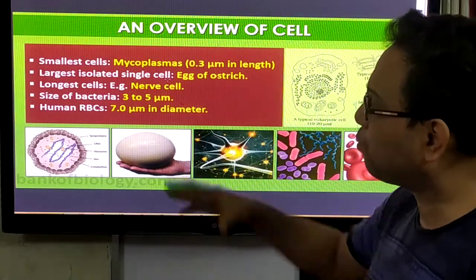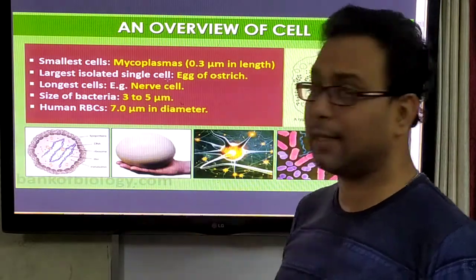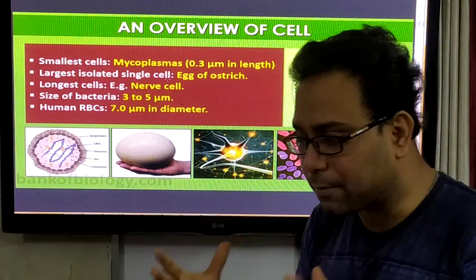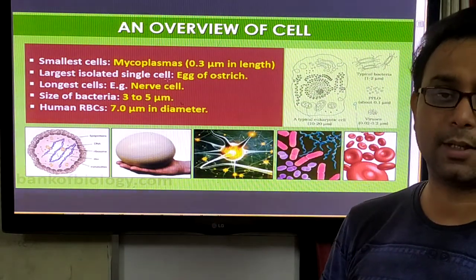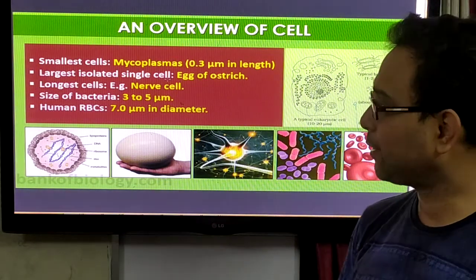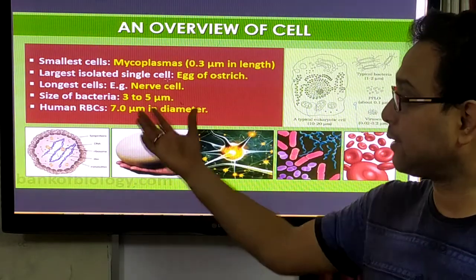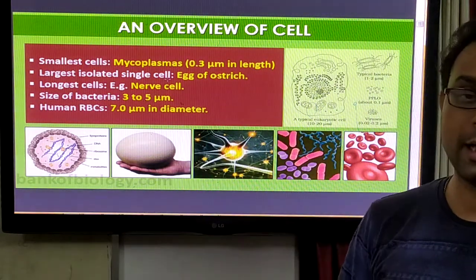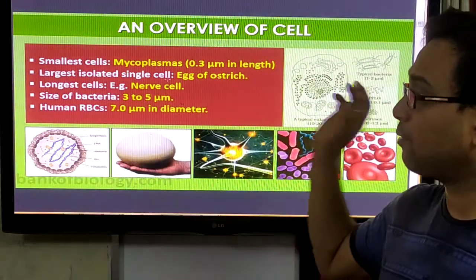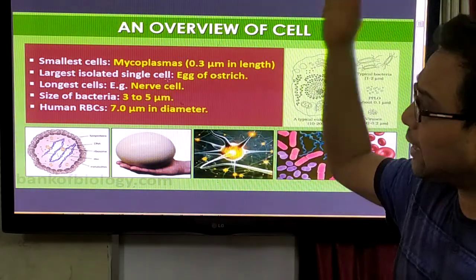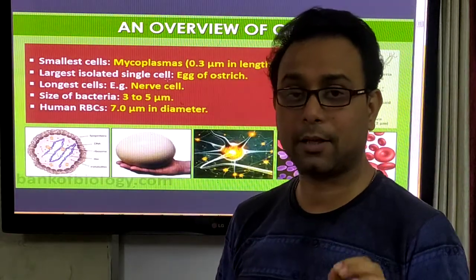Most importantly, the smallest cell is the mycoplasma. The largest isolated single cell is the egg of the ostrich, which you can observe with the naked eye. And the longest cell is the nerve cell, also called the neuron. Bacteria are microscopic, with a size of 3 to 5 micrometer, and human RBCs, the red blood cells, are 7 micrometer in diameter. So cells have lots of diversity; they are not similar in nature.